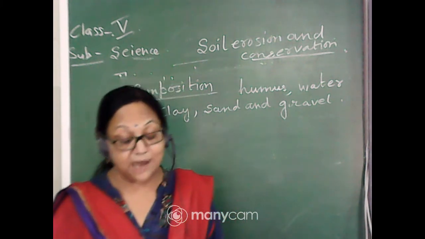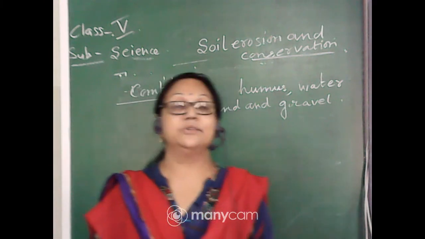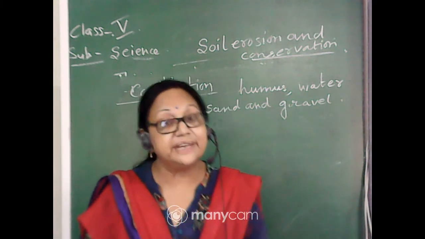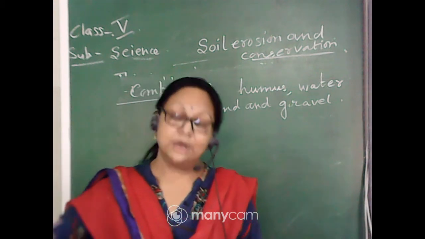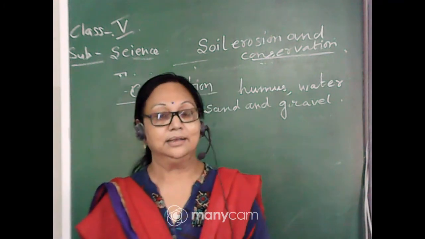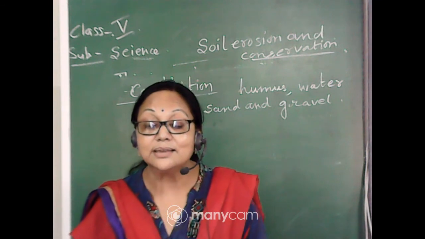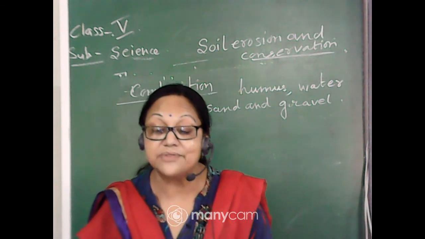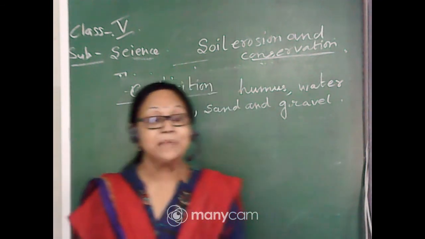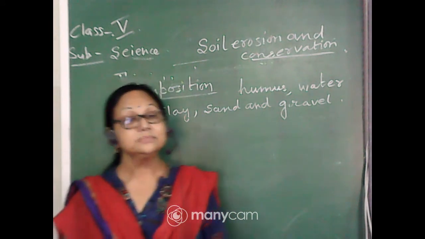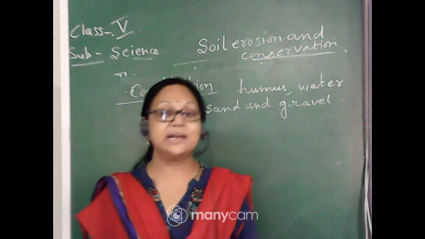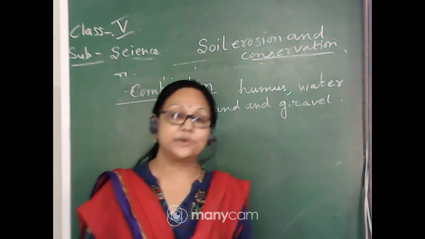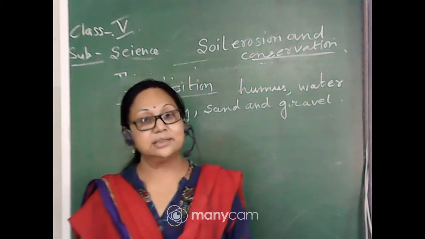Okay. And now tell me which layer of the soil is the impervious layer, that means the water cannot percolate beyond this layer. Can you tell me? Yes, very good, Avipsha. It is bedrock. Bedrock is actually the layer of impervious rocks, and they do not allow any water to percolate or to go further inside beyond this layer.